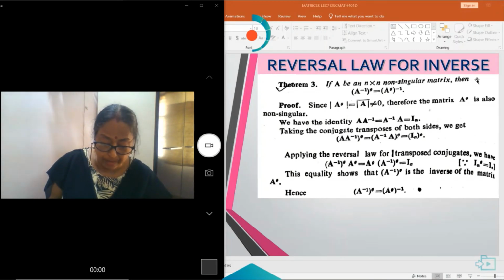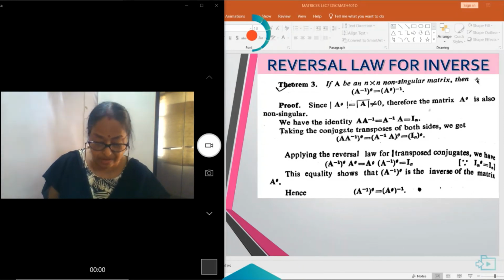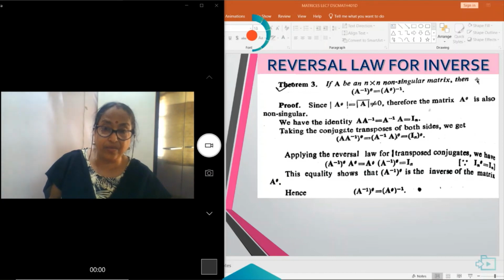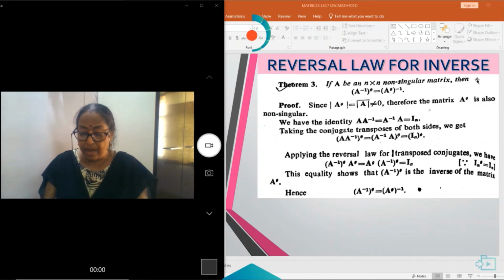Now we are to prove that (A inverse) theta is equal to (A theta) inverse. We know the identity A inverse A is equal to A A inverse, equal to IN. So taking the conjugate transpose on both sides, we can write it as (A inverse A) theta equal to A theta into (A inverse) theta, equal to IN theta.